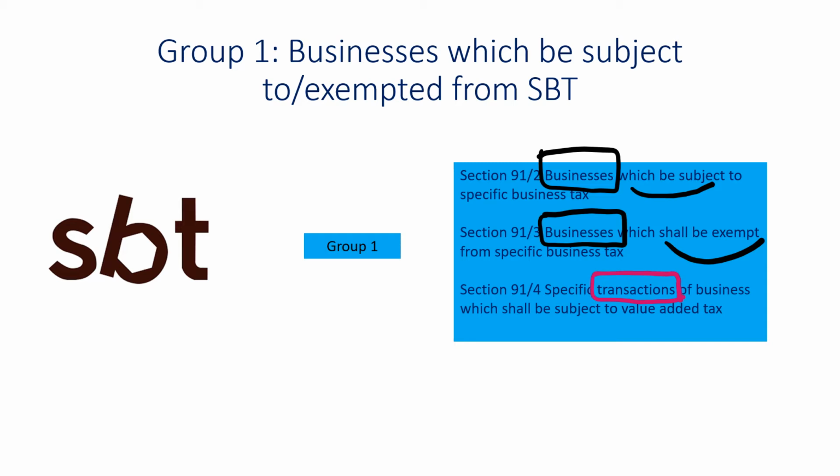And also in some cases, even if the business is exempted from specific business tax, some specific transactions of that business are still subject to value-added tax. So in Group 1, there are 3 main provisions that we should know about specific business tax.